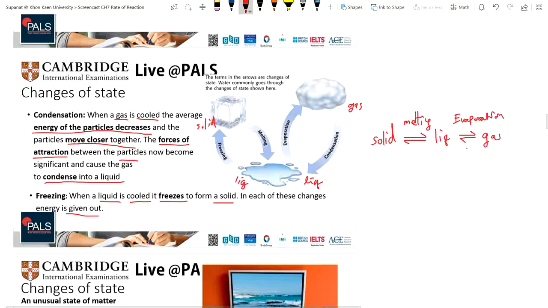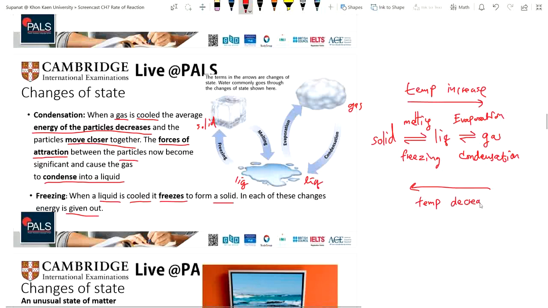Changing from gas to liquid we call condensation. And changing from liquid into solid we call freezing. So here the temperature increased, but here the temperature decreased.